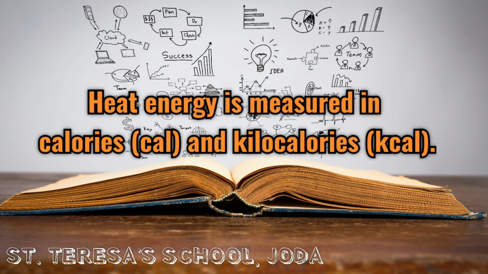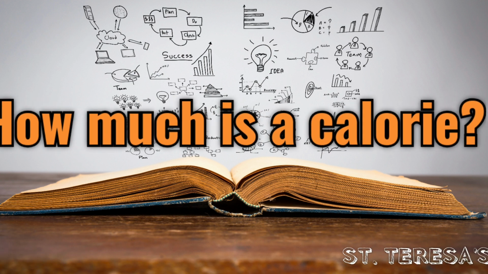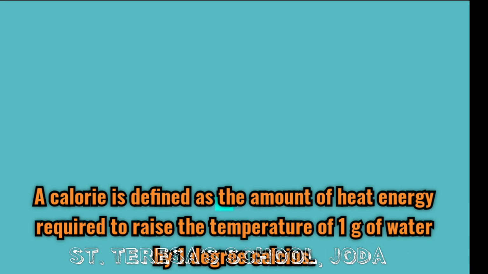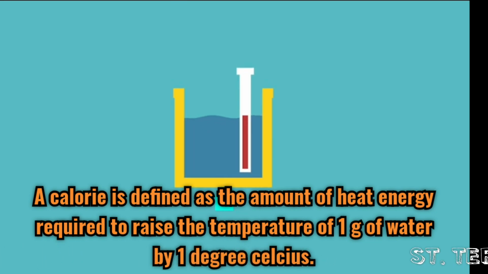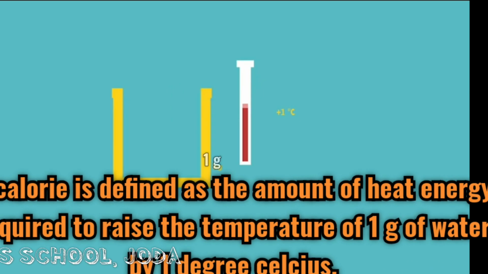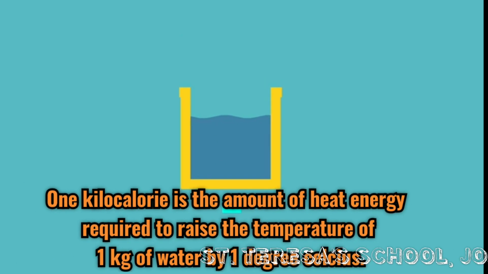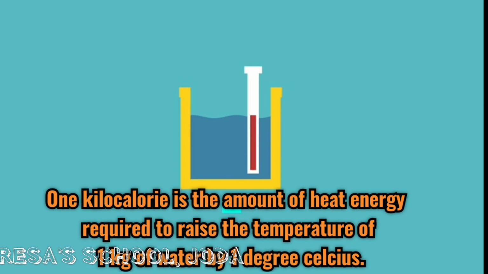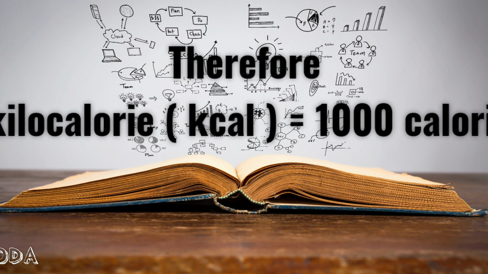Heat energy is measured in calories and kilocalories. How much is a calorie then? A calorie is defined as the amount of heat energy required to raise the temperature of 1 gram of water by 1 degree Celsius. Then how much is 1 kilocalorie? 1 kilocalorie is the amount of heat energy required to raise the temperature of 1 kilogram of water by 1 degree Celsius. That means we can say that 1 kilocalorie is equal to 1000 calories.